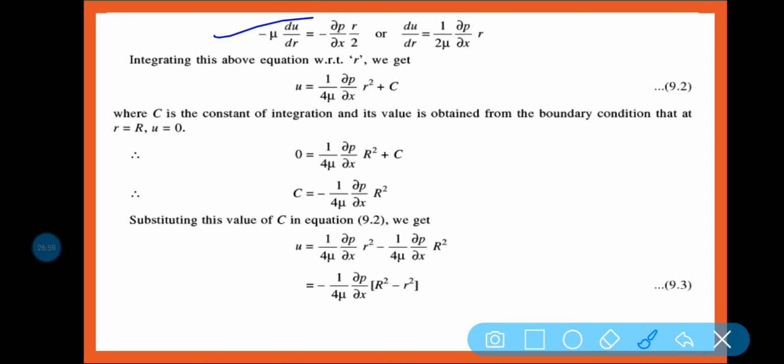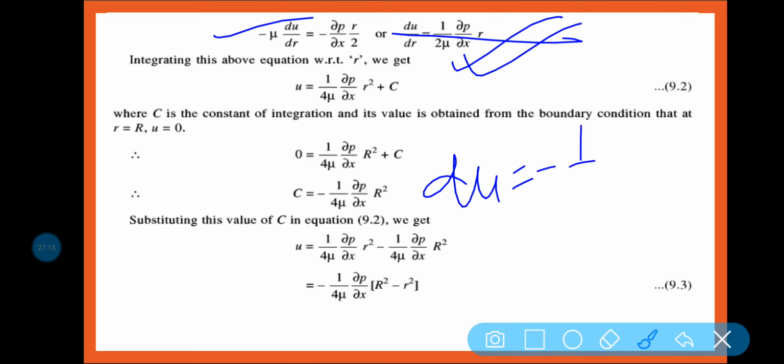So let us consider small u is the velocity, and if I integrate this equation, what will we get? After integration, du is equal to 1 by 2 mu into del p by del x into r dr. Am I right?